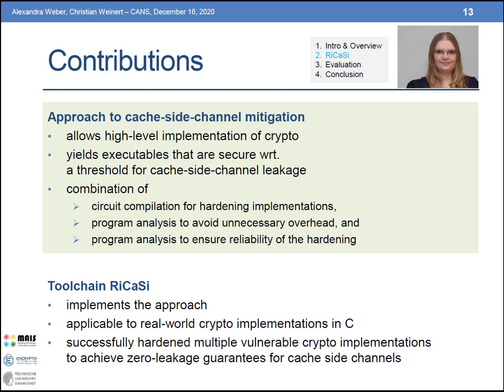We implement this approach in the toolchain RiCaSi, which takes a high-level crypto implementation in C and then produces an x86 executable that comes with a security guarantee against cache side channel leakage. We successfully applied RiCaSi to multiple crypto implementations from libraries like OpenSSL and TLS, which are lookup table based and therefore initially vulnerable to cache side channels. And in the end, with RiCaSi, we obtain hardened x86 executables that achieve zero leakage guarantees against cache side channels.